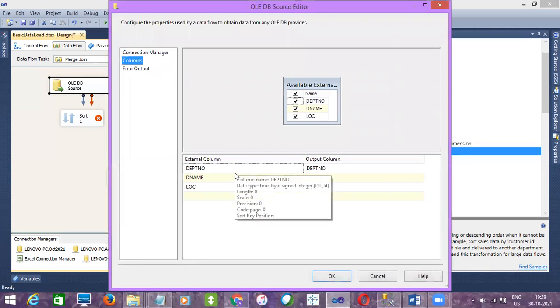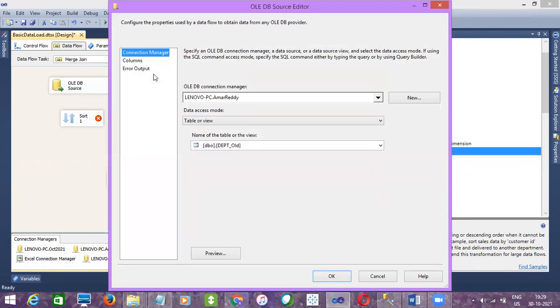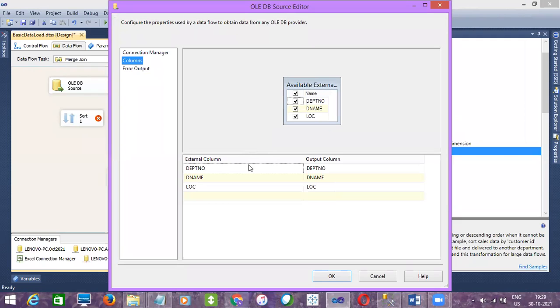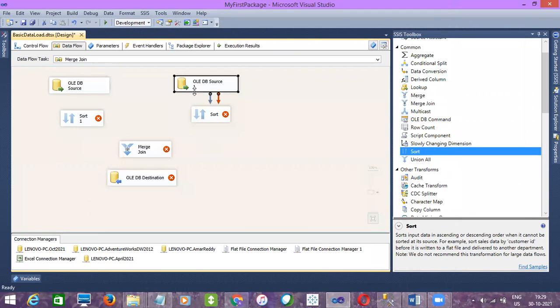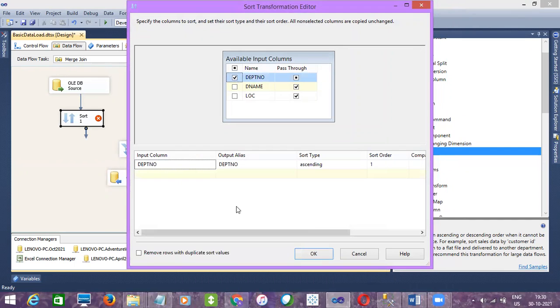Here you'll get the data type, so check that, and also go to the other source and check whether you have the same data types or not. If both are the same, then there is no need to do data conversion. If the column data types are different, you have to use the data conversion, then it will work. So try it, and if it is not working, you can call me again and I'll explain it to you. So I'm sorting it here.